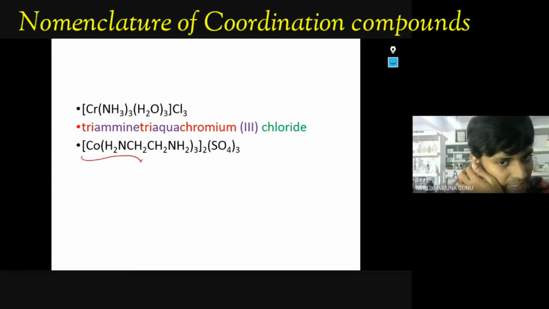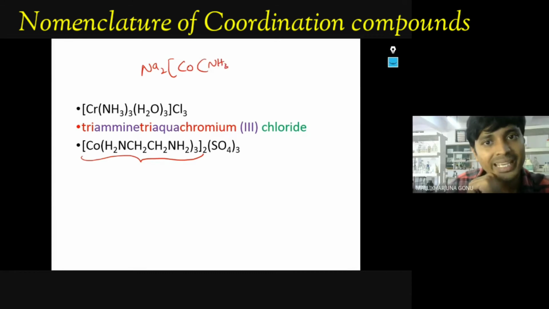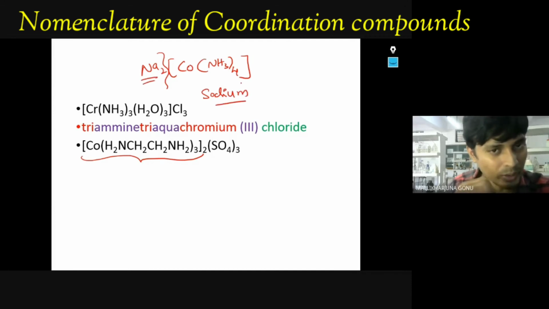So this coordination sphere is in the cationic only. So at the end of the name, cobalt only will come. What will come? Cobalt only. If it is in the anion case, for example, like I have written like this, Na2 Co(NH3)4. Here this part is positive, this part is negative. So how can we write this complex name? Like sodium, because this is the cation. So first you have to write sodium, then tetraammine. Tetra, because 4.